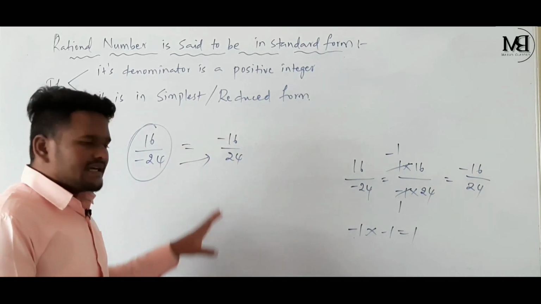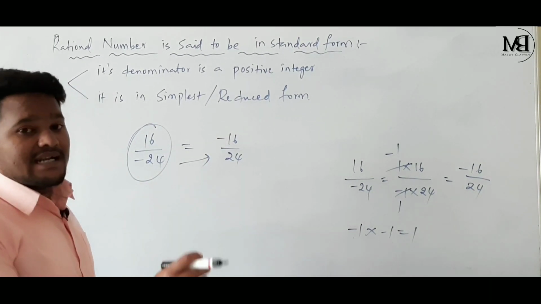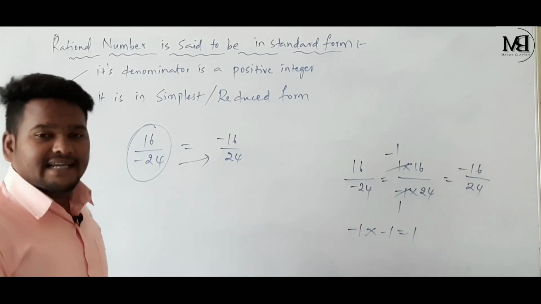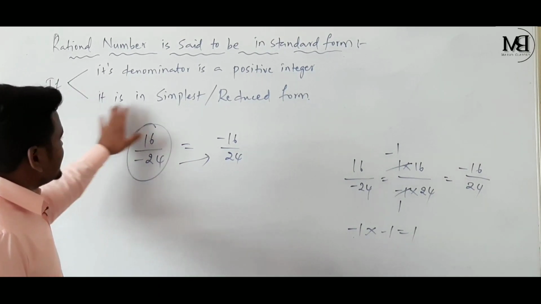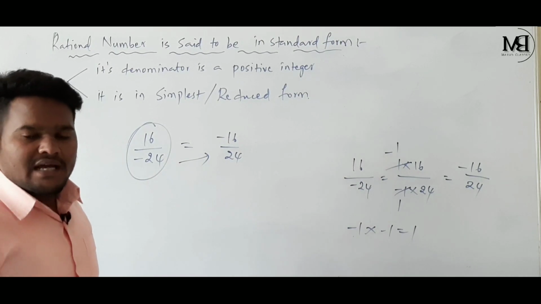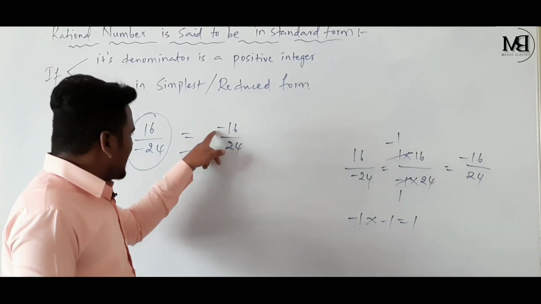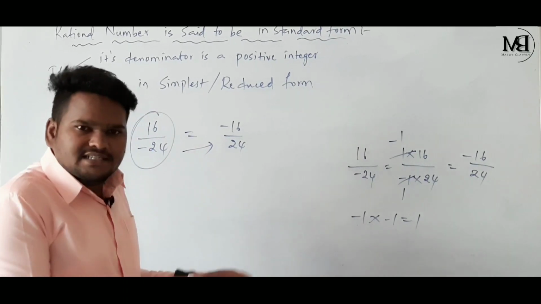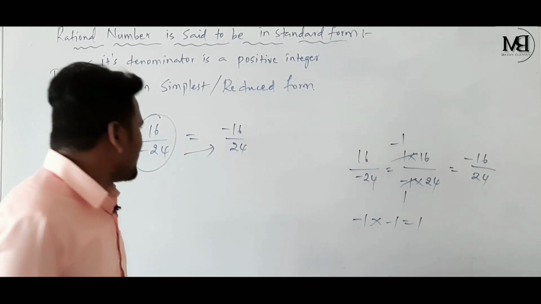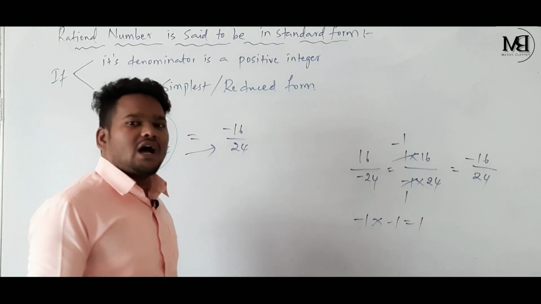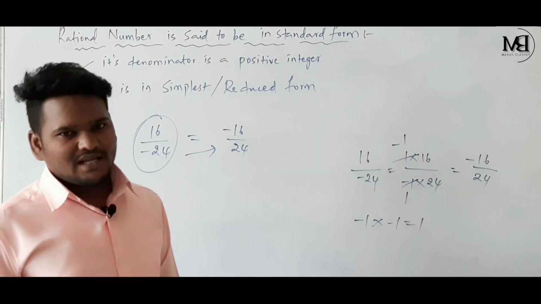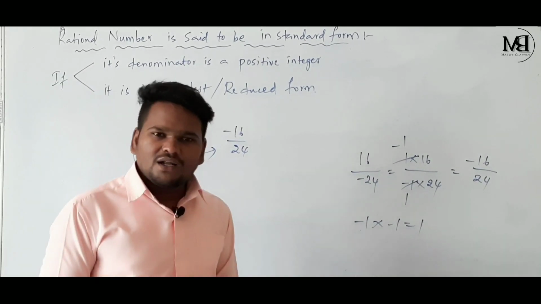Now its denominator is a positive integer. First condition satisfied. Let's go for the second condition. A rational number must be in simplest or reduced form. Is this minus 16 by 24 in its simplest form? No, because 16 comma 24 are not co-prime numbers.